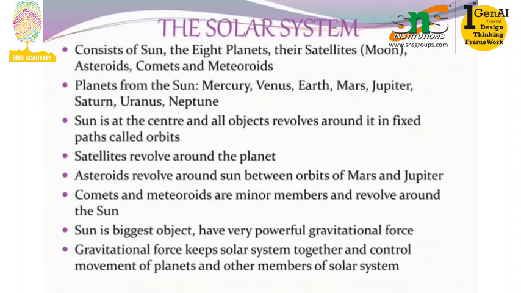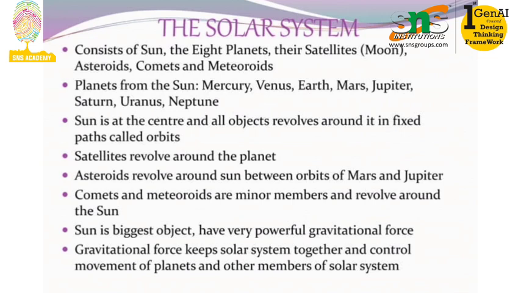Next topic is about the solar system. The solar system consists of the sun, 8 planets, their satellites, the moon, asteroids, comets, and meteoroids. The planets from the sun include Mercury, Venus, Earth, Mars, Jupiter, Saturn, Uranus, and Neptune. The sun is the center, and all the objects revolve around it in fixed paths called orbits.